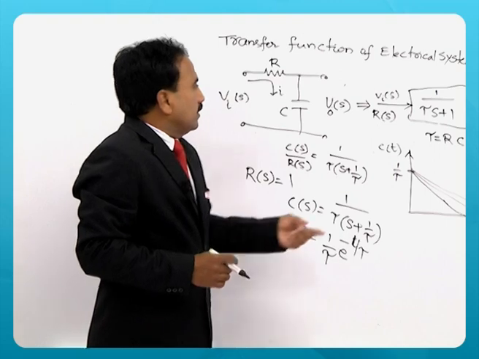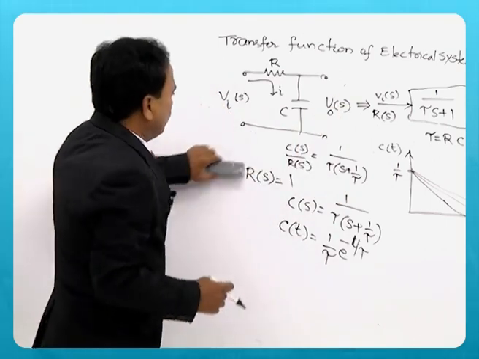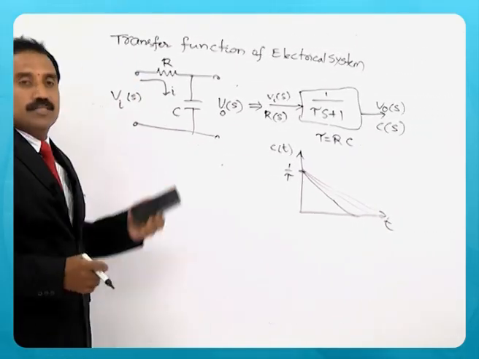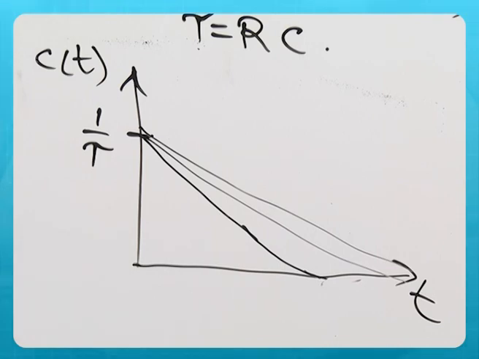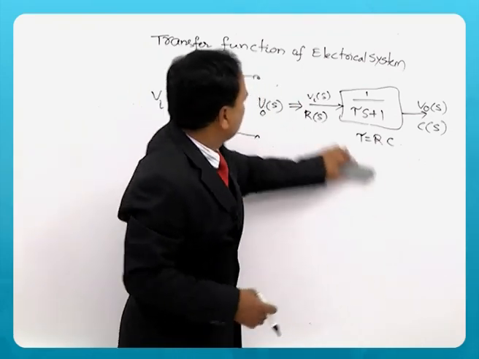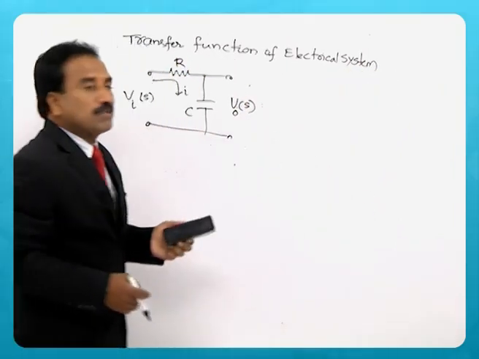So, the information you get here for impulse input of an RC circuit is exponential decay, and then finally it reaches 0 as fast as possible. It depends on the time constant.